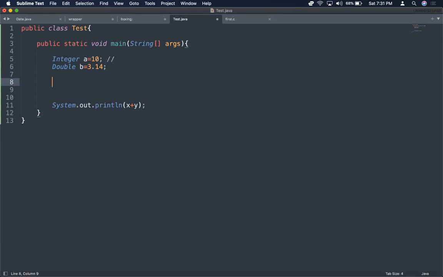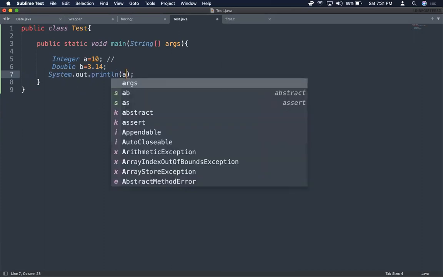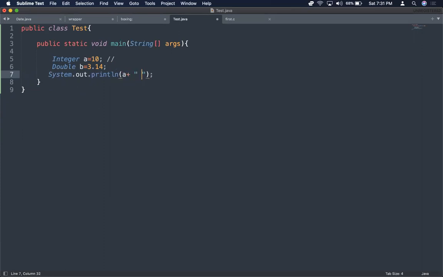Now I can print these two values with System.out.println. After printing a, I am giving some space, then I am printing b. The a and b values are going to get printed. So this is an example of boxing.